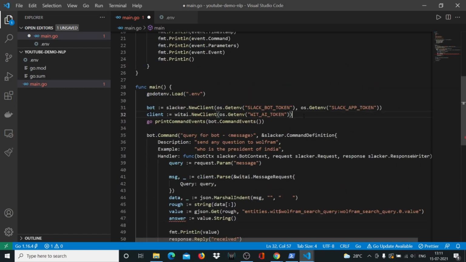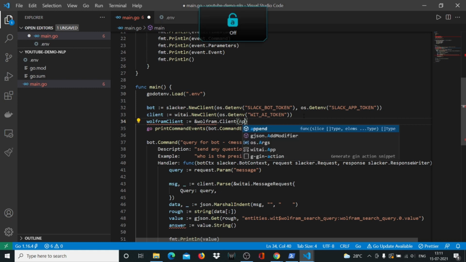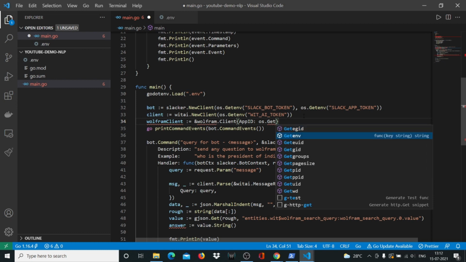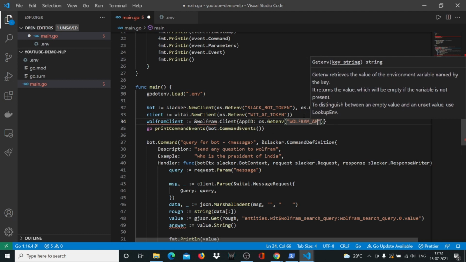So we'll come here and say wolframClient is equal to &wolfram.Client, and inside that, in this case there will be these squiggly brackets, and we'll say AppID: os.Getenv, and we'll say WOLFRAM_APP_ID.